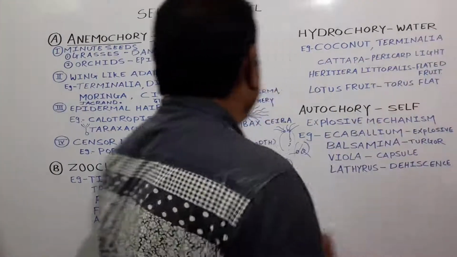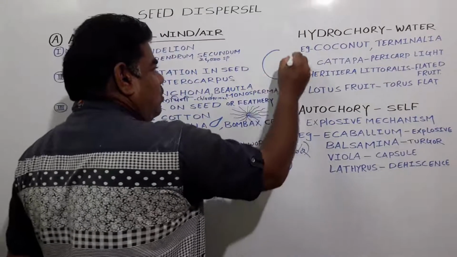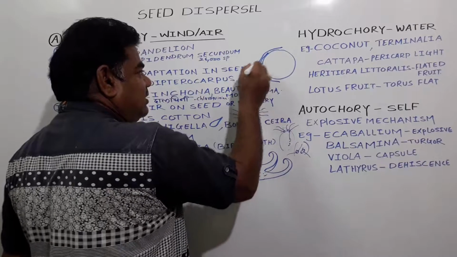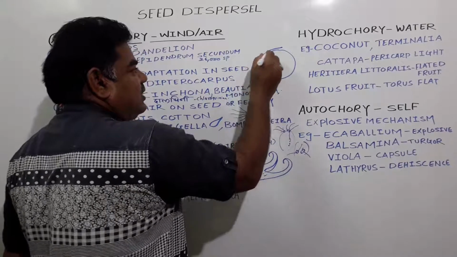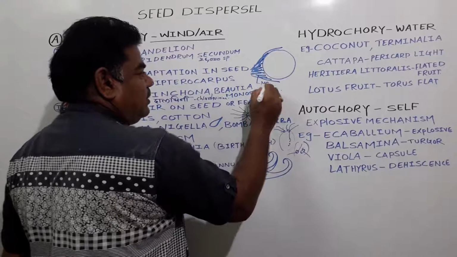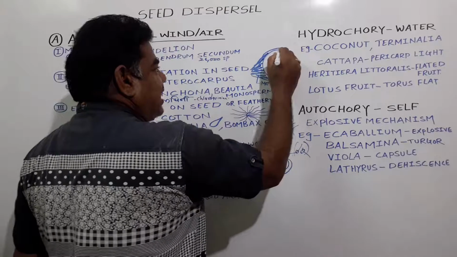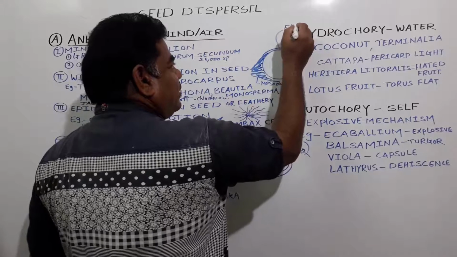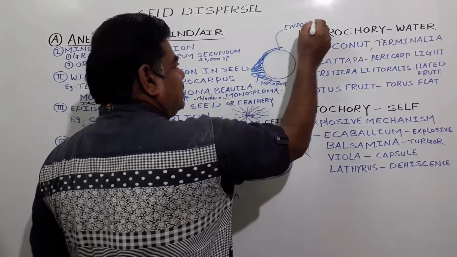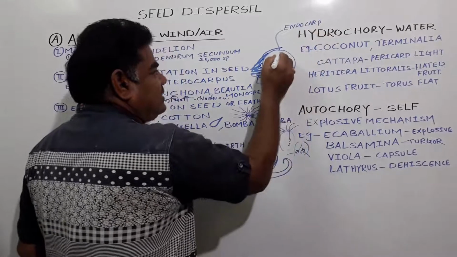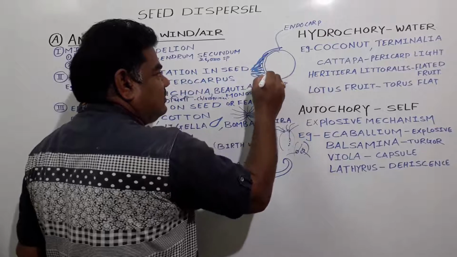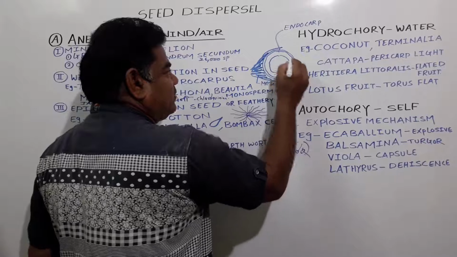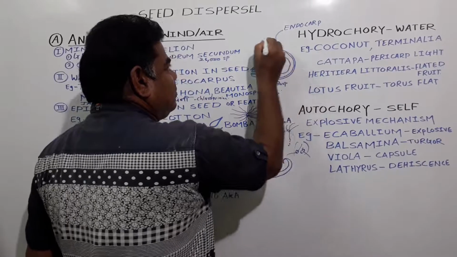See here, inside this coconut, this one is the endocarp. This one, the sclerenchymatous, this is a fiber-like structure. This one is the mesocarp. And this hard structure, what do we call it? Endocarp. And inside this endocarp, here is a kernel which is present. This one is a cellular endosperm. This one is the cellular endosperm.